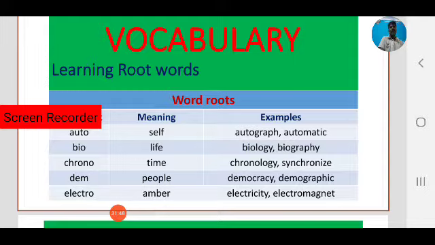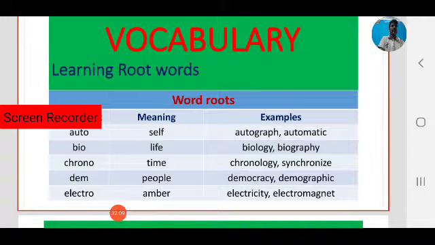Okay, so always learn about new words. By learning new words, we can improve our vocabulary. So focus on root words. Root word means the basic part of a word without prefix and suffix, that is called a root word.